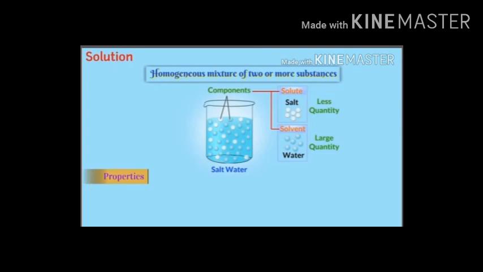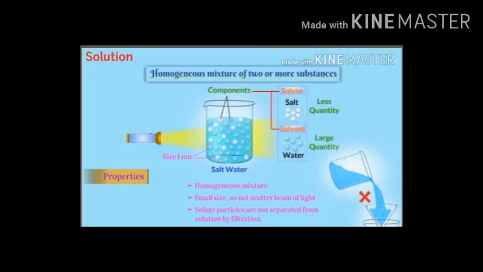Can you guess the properties of a solution? A solution is a homogeneous mixture. Particles of solutions are not visible to the naked eye. Due to their small size, they do not scatter a beam of light, and so the path of light is not visible. Solute particles present in a solution cannot be separated from the solution by the method of filtration. Solute particles in a solution do not settle down if left undisturbed.